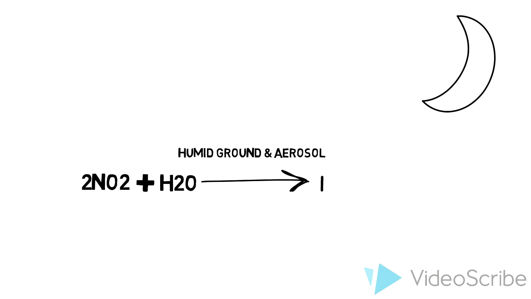At nighttime, the most important formation pathway of HONO could be the hydrolysis reaction of NO2 on humid ground surface or surface of aerosols. Here is the reaction equation. NO2 plus water form HONO and nitric acid.